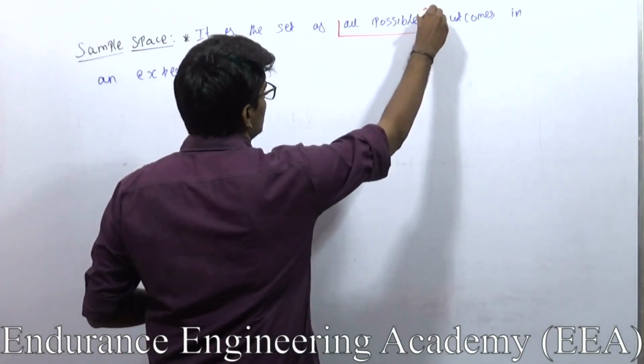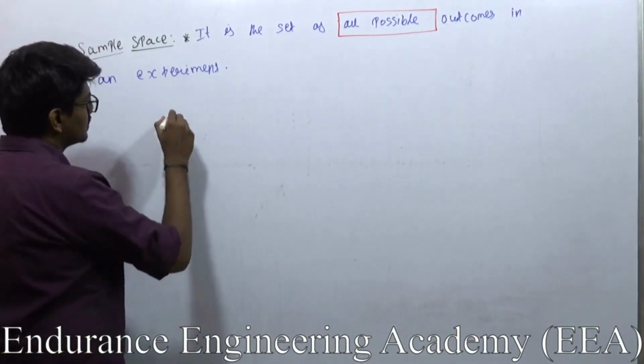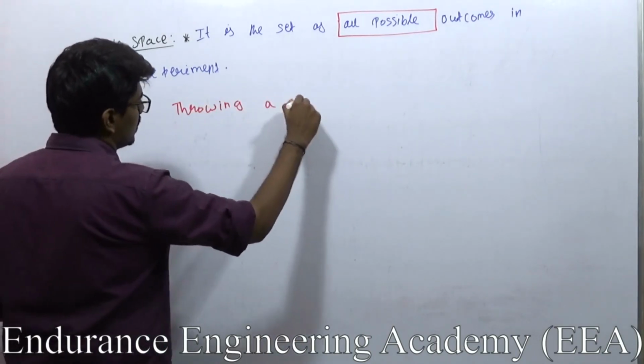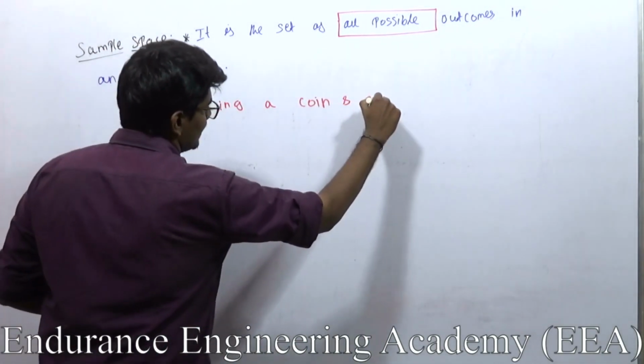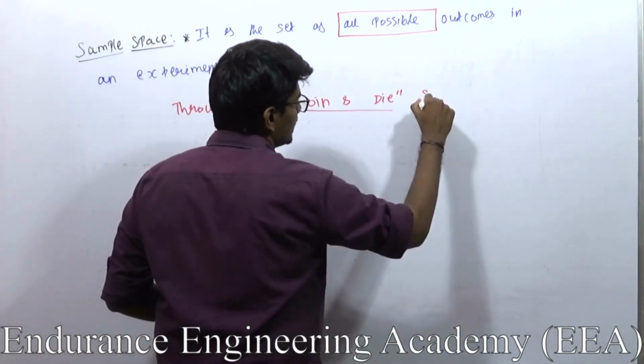All possible outcomes. Okay. So for example, I am considering throwing a coin and a die simultaneously.